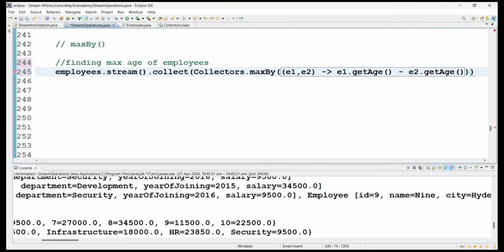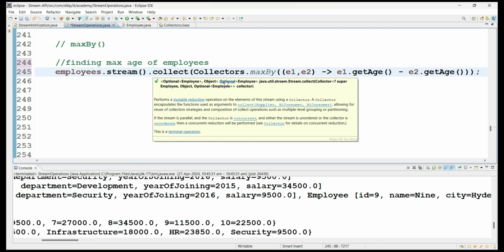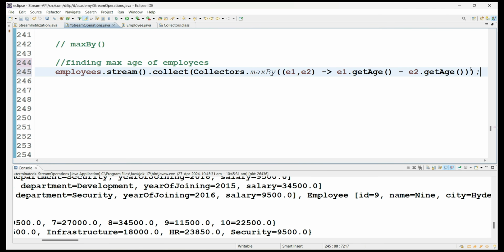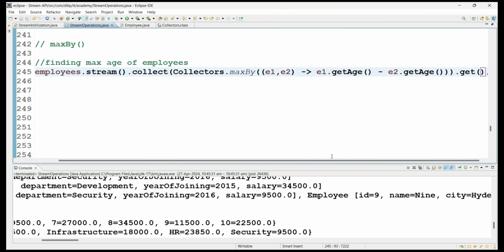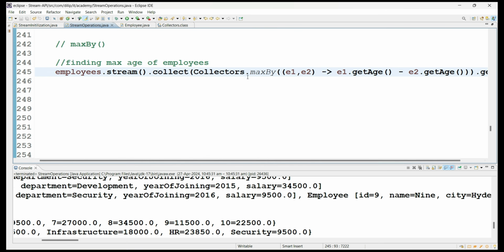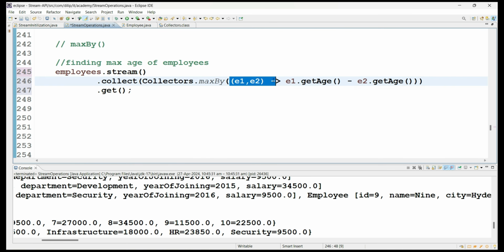Internally it will process all employees' ages and sort internally. Finally you will get the maximum age employee details. This is the way you can write it. Now you are going to get the result as Optional of Employee. If you want, you can write the get method here itself, so that you get the employee object directly. Please go through the comparator, it's most important.